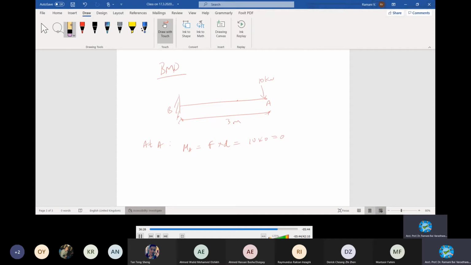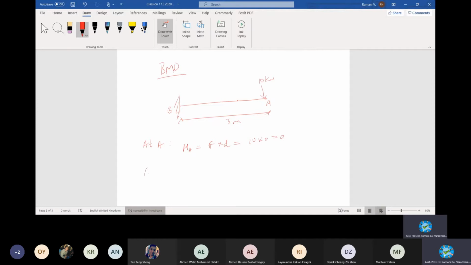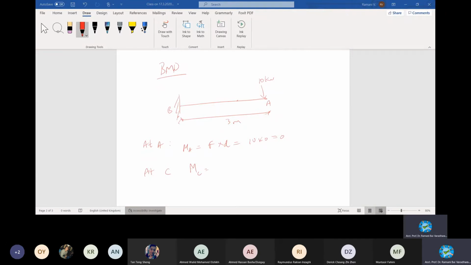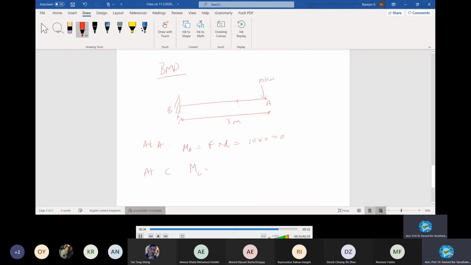Let's do it at the next one. At C, MC will be, for example, if you want, you can introduce it here. Otherwise, no need. This is introduced at 1 meter for your understanding.